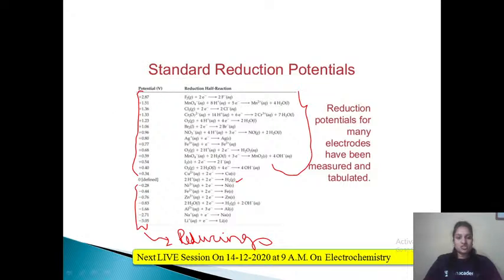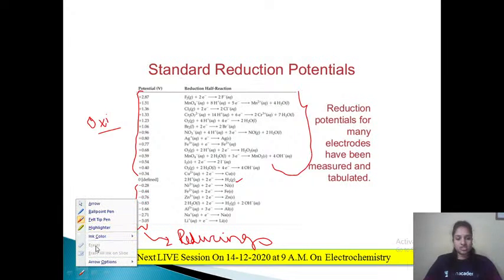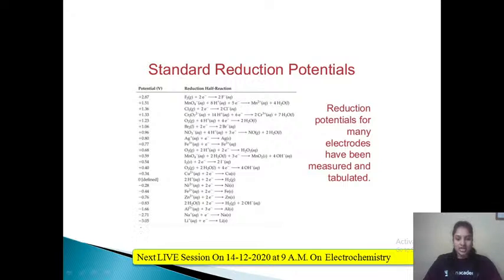Whereas these positive values imply that they will act as oxidizing agents. Now, how to identify which is a better reducing agent? The greater the negativity, meaning the more negative the value, the better the reducing agent. For example, we can compare nickel and lithium.